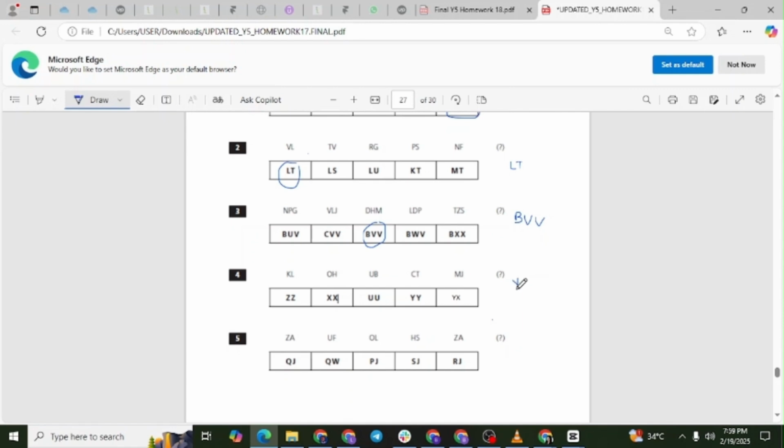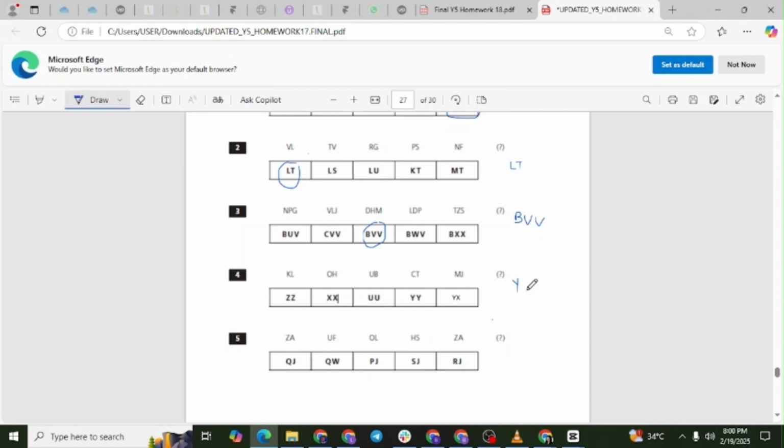Now the second letters: L, H, B, T, J. Looking at their positions, L equals 12, H equals 8, B equals 2, T equals 20, J equals 10. Examining the pattern, L, 12, to H, 8, is minus 4. H, 8, to B, 2, is minus 6.